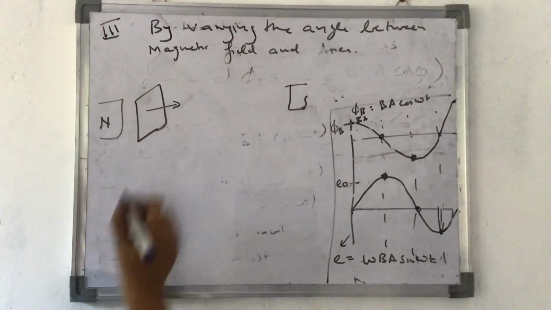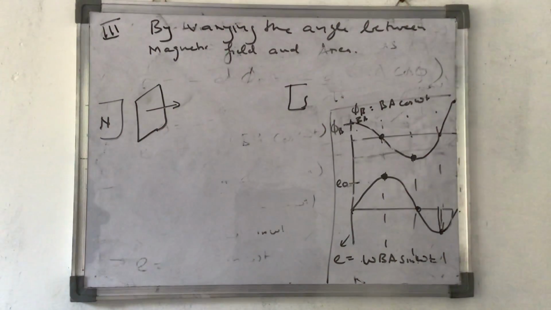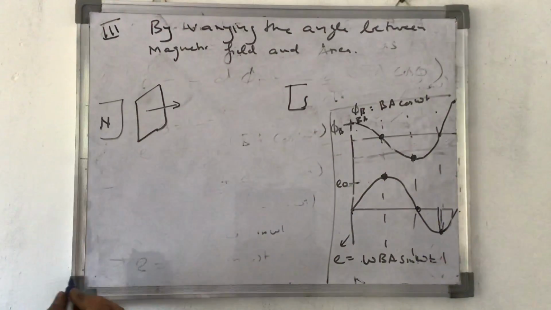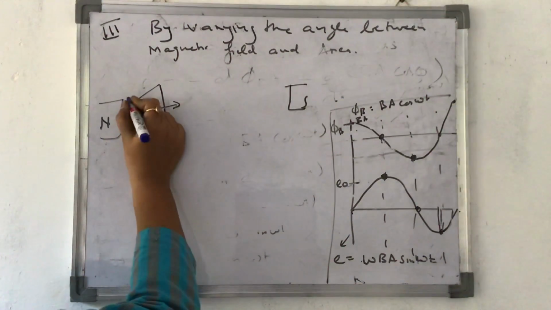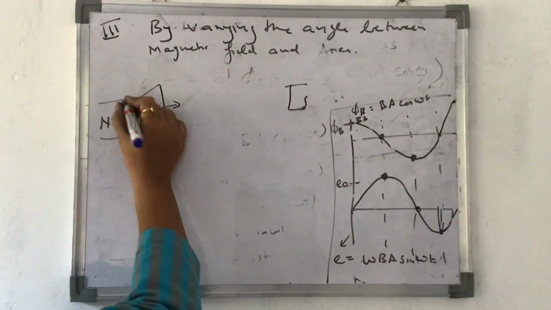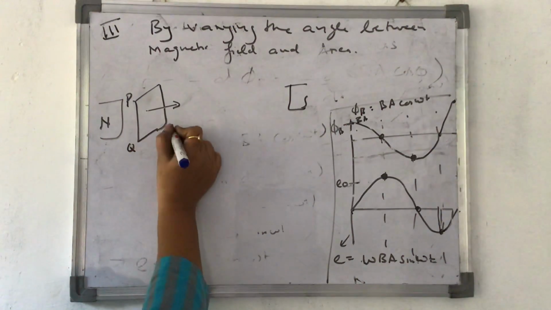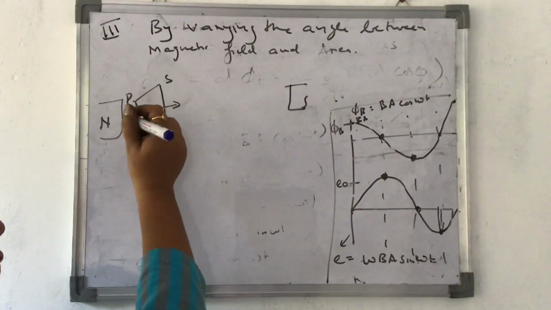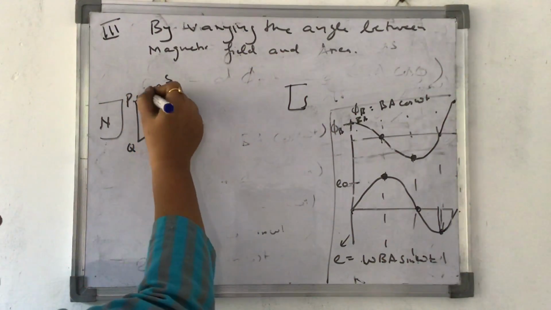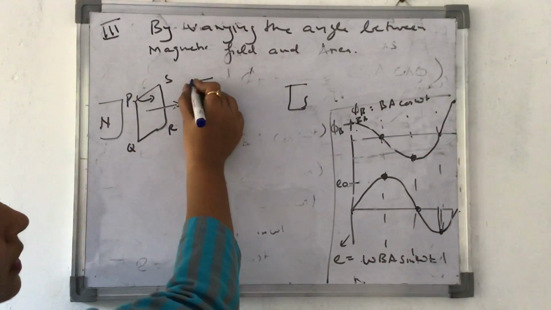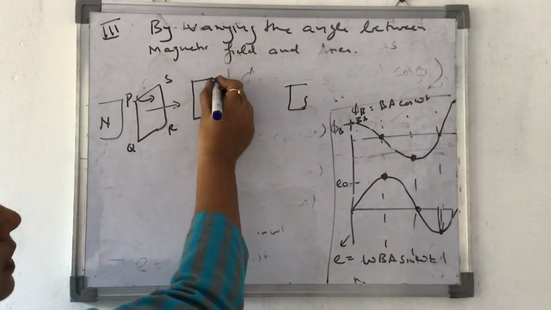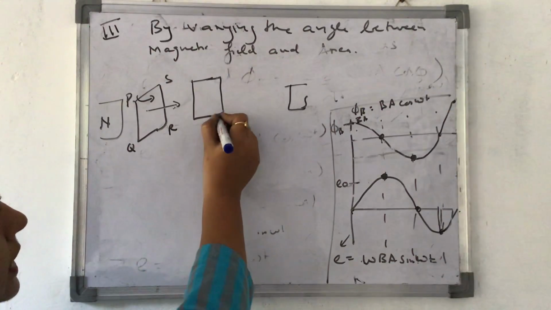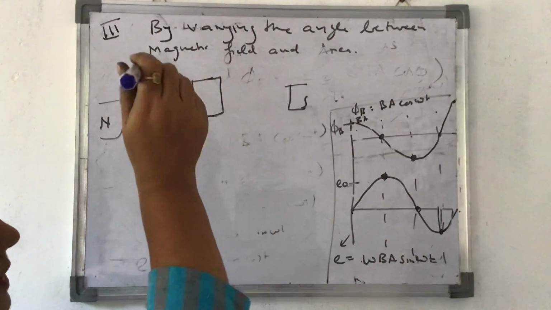Here the angle between the magnetic field and this area is equal to 0. I just call this A or PQRS. Now if it is rotated in this direction, this will be the next position. Next position means the angle is now 90 degrees, like this.